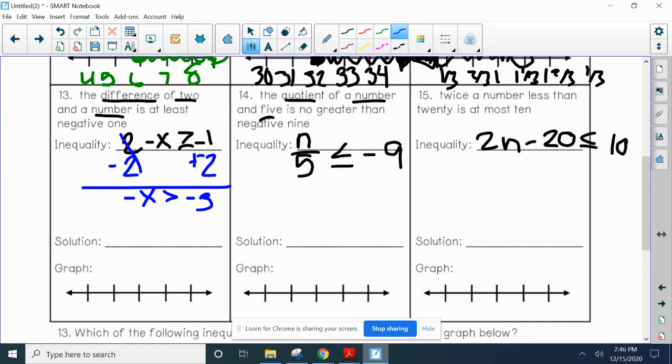But I want to know what x is. So I'm going to go ahead and know that there's an assumed 1 there. So it's like multiplying by a -1. So we're going to go ahead and divide both sides by a -1.